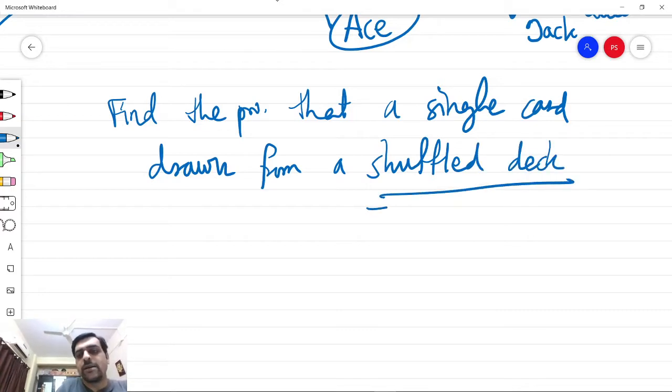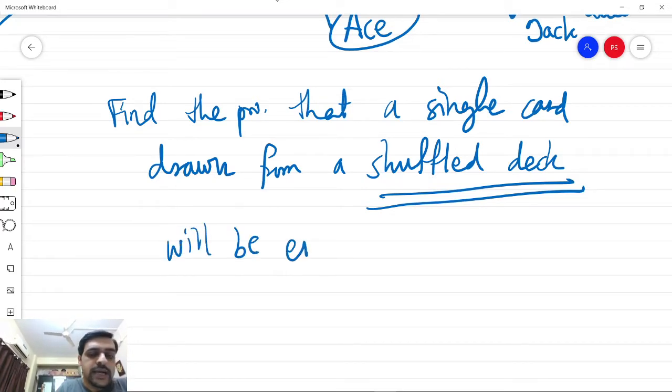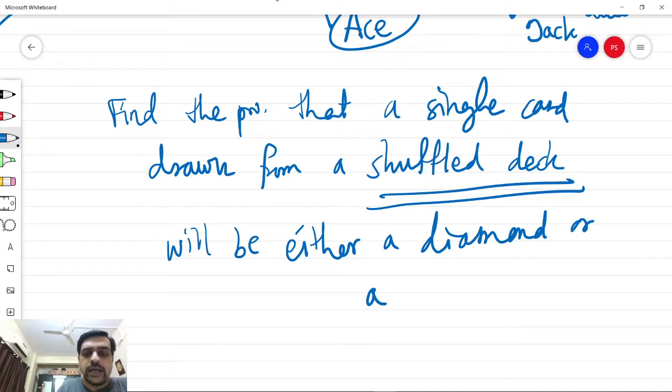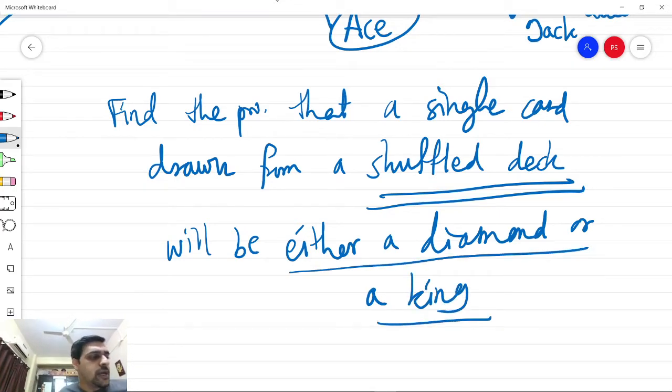Now this shuffling process makes all the possible events equally likely to happen, since we are introducing complete disorder to the deck of cards.